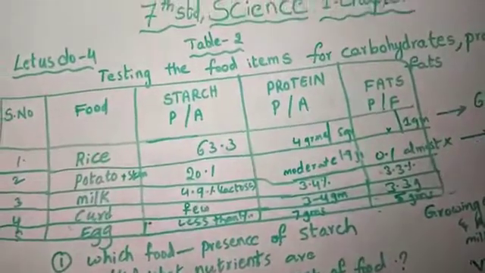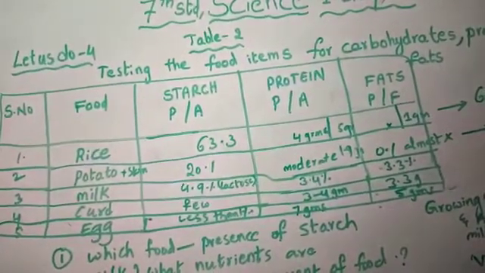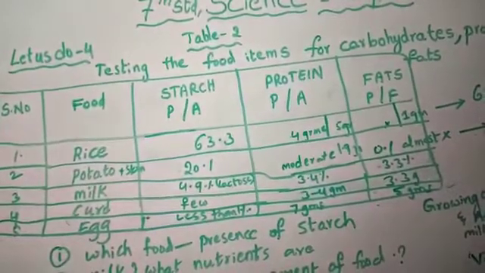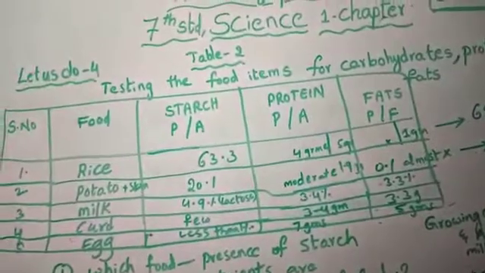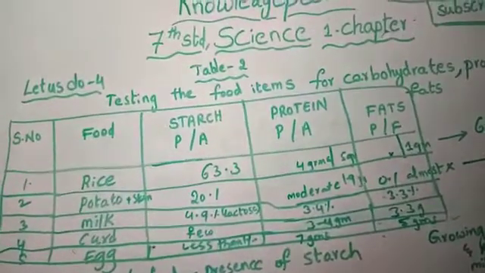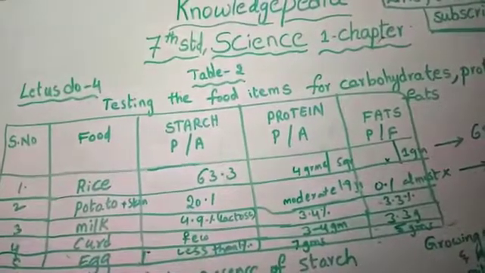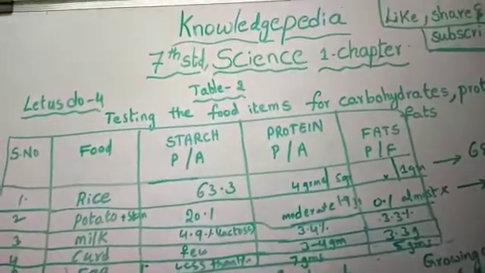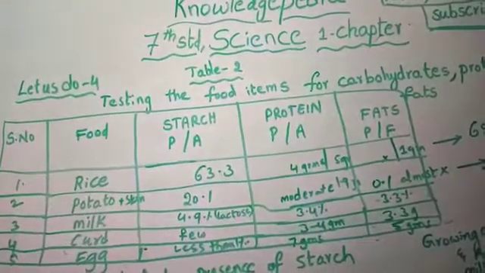Okay, next one, see, potato. Children, whatever vegetables we are eating, we should eat them with the skin only. That is very important for the minerals and nutrients. Vitamins and minerals will be present in the skin. And so much fiber is present in the skin. That is important for the digestion process.